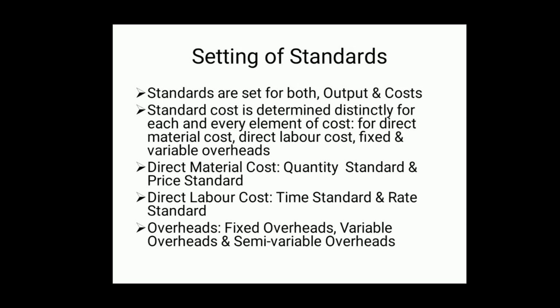For direct material cost, direct labor cost, fixed overhead and variable overhead. Now, in case of direct material cost, there are two standards, quantity standard and price standard. In the sense, quantity standard is to be fixed and price standard is to be fixed.